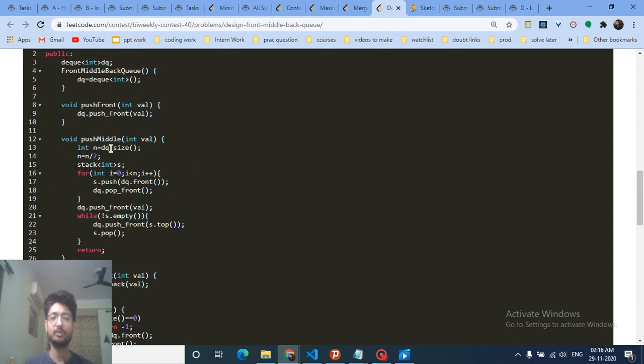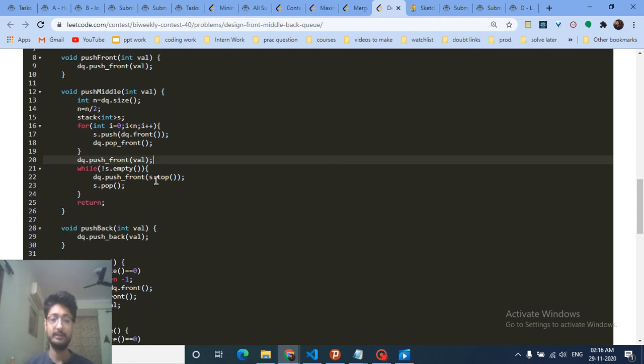So in the push middle, you have to pop out elements to the middle. Because you have to find out the size of the deque, then n is equal to n divided by 2, because you have to go to the middle. Then I keep a stack, so keep popping out the elements from the deque till this n, because this is the middle element. If you have taken out half of the elements and stored them in the stack, then because you now have half the elements in the deque, just push back the middle element in the deque, and now again take out all the elements which you have stored in the stack and put them in front or on the top of the deque, such that the element gets inserted in the middle. And that's what we have done.